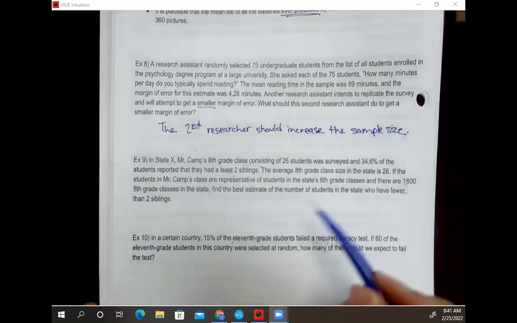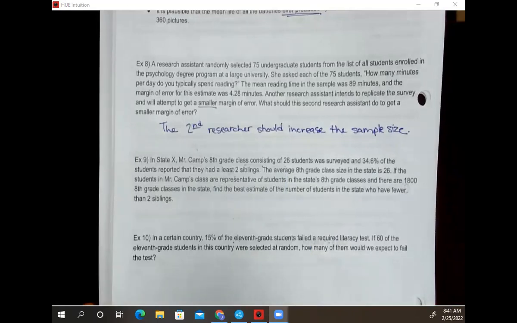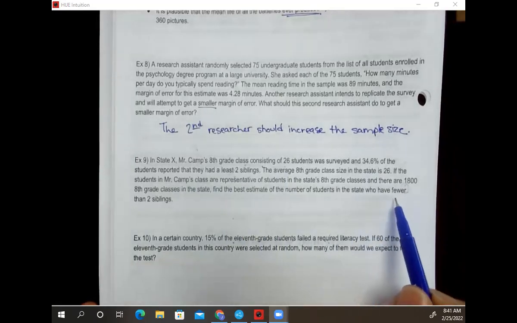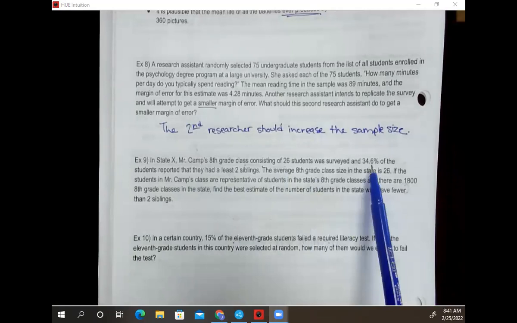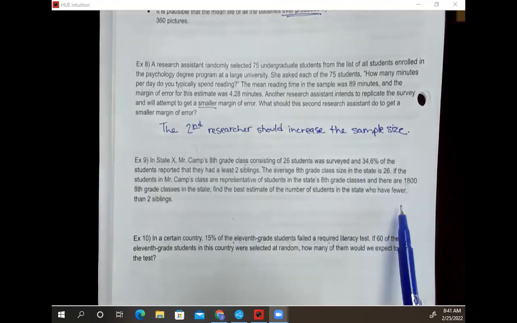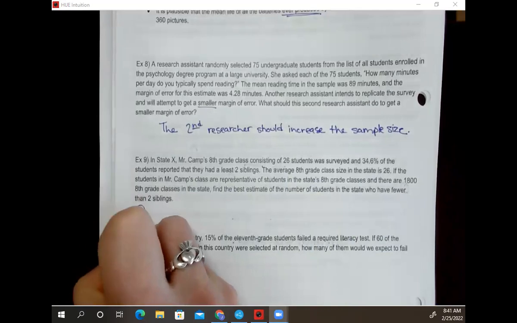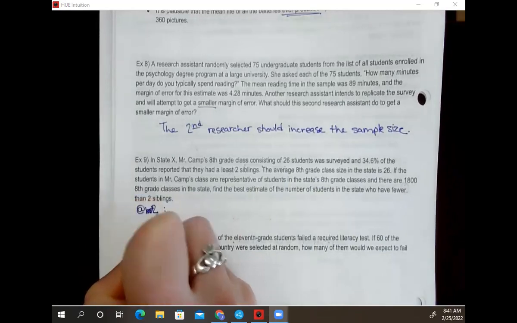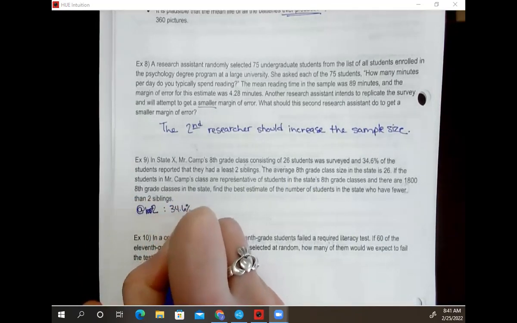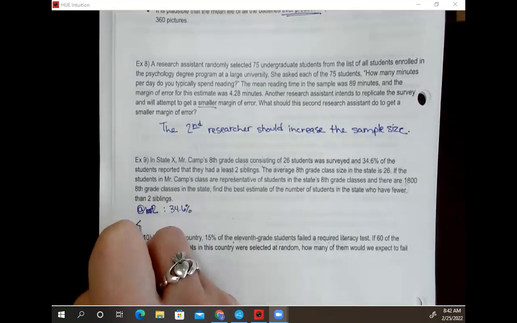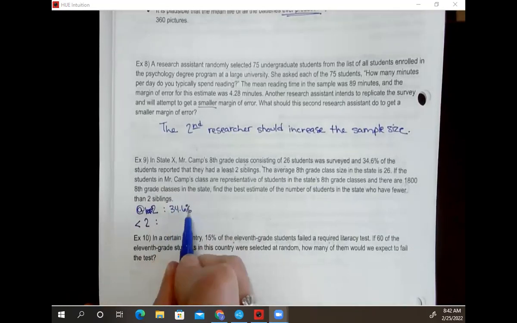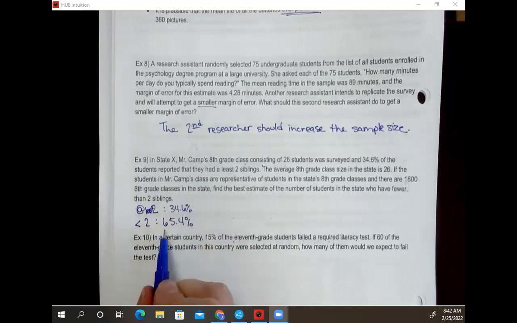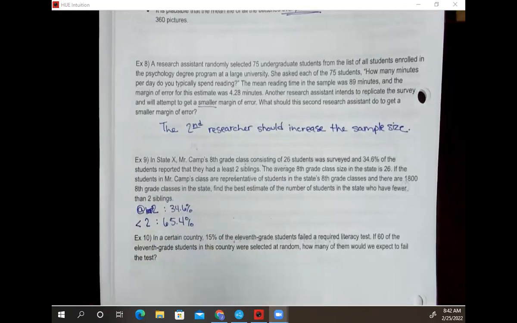So if 34.6% of these 26 students have at least 2 siblings, what's the best estimate for the number of students who have fewer than 2 siblings? So one thing to notice here, this was more than 2, right? At least 2. We want fewer than 2. So our at least 2 number is 34.6%. We want less than 2. So that means I have to find 100 minus this, which would be 65.4%. So I'm looking at 65.4% of my students here, okay?